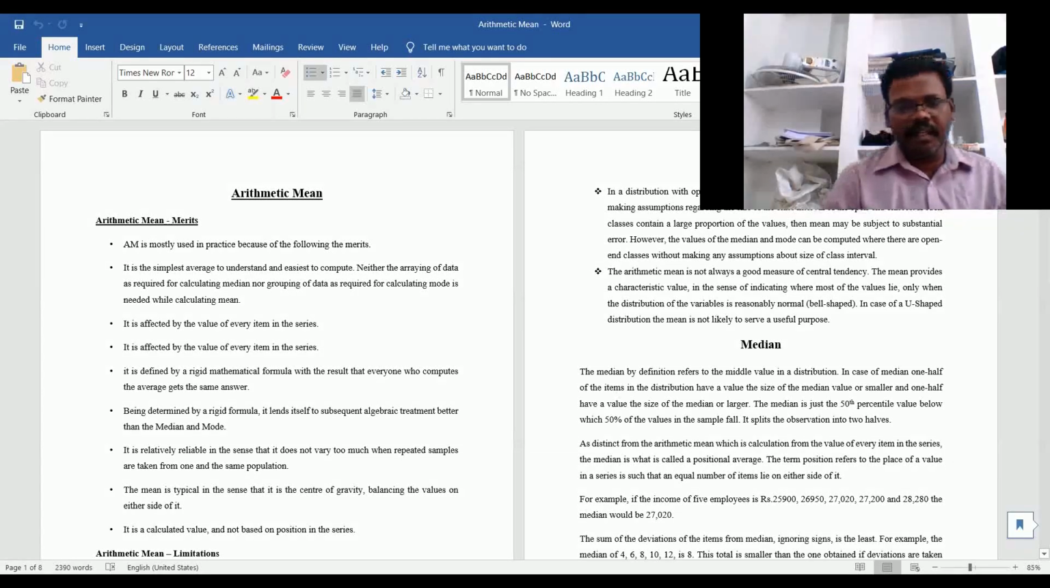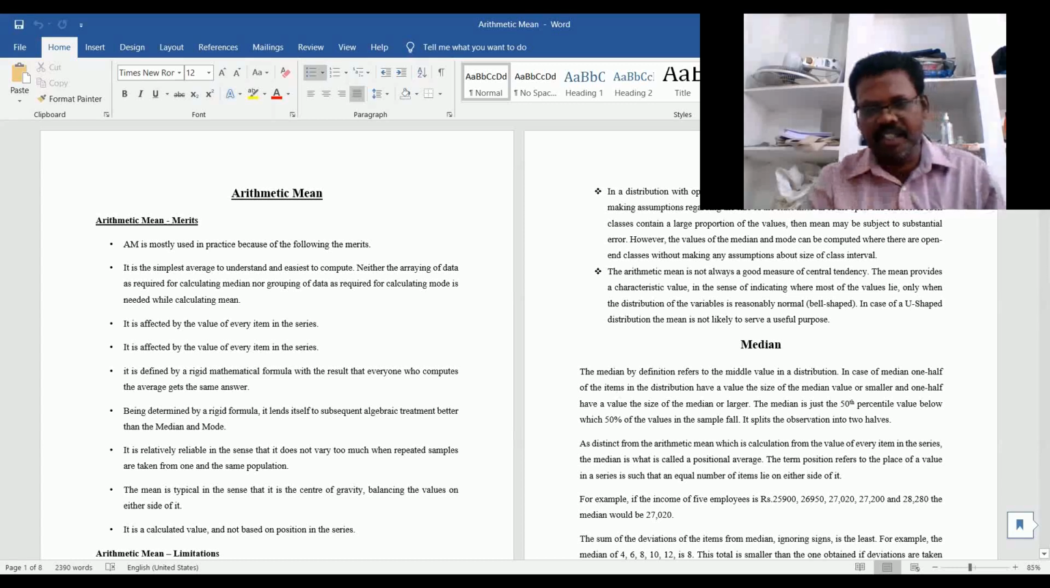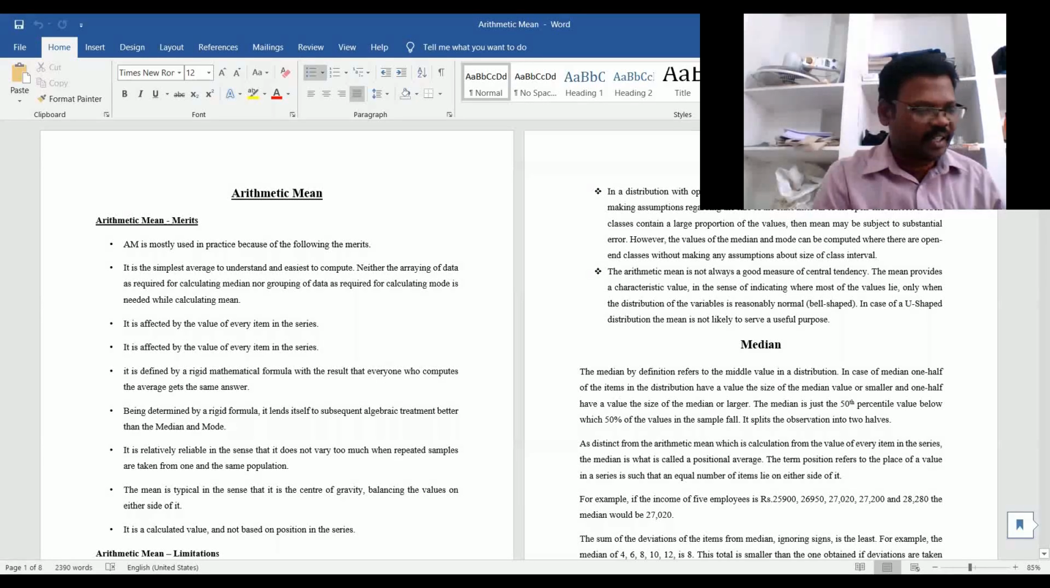Actually there are three series: individual series, discrete series, and continuous series. In each series there are 2 methods: the shortcut method and the indirect method. In the continuous series, along with the shortcut and indirect methods, we can also see the step deviation method. Anyway, the construction and formulas we discussed in the earlier classes. Now, what are the merits of this arithmetic mean? We will try to understand today.